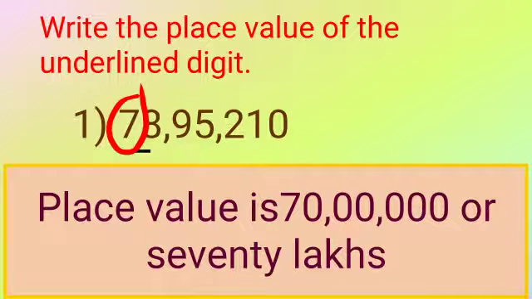According to that you have to write that many zeros, and the place value is 70 lakh. This is not the formal way, but in a simple way I am going to explain. You can write in this way also: where the digit is marked, you write that digit, and then count how many digits are after it. So it's quite simple for you.